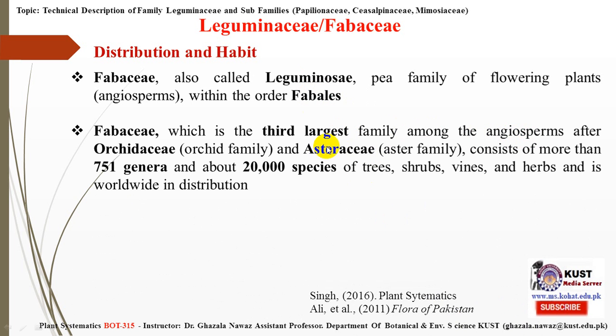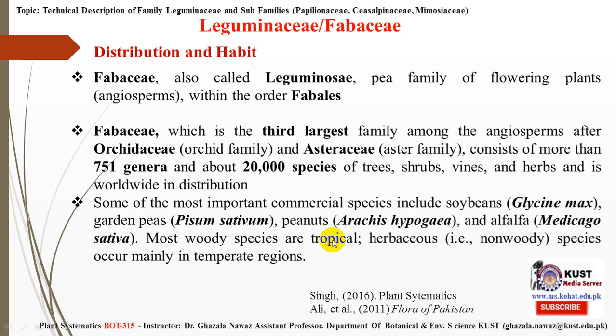The first largest family is the Asteraceae, and the second largest family is the Orchidaceae. Leguminosae is the third largest family, consisting of 750 genera and 20,000 species, which include trees, shrubs, vines, and herbs, and which are worldwide in distribution.